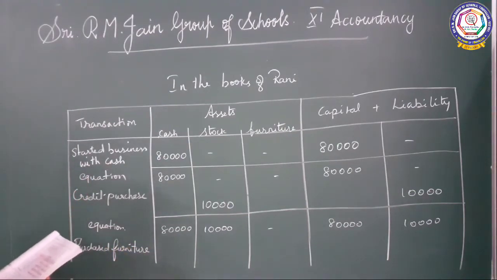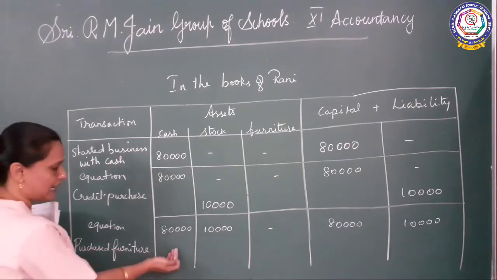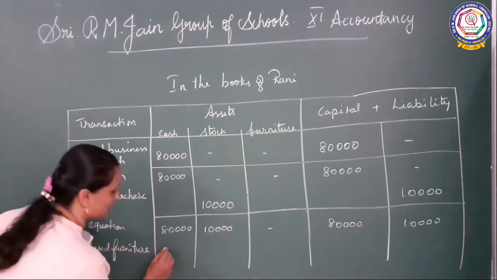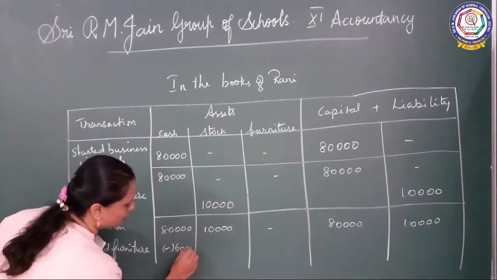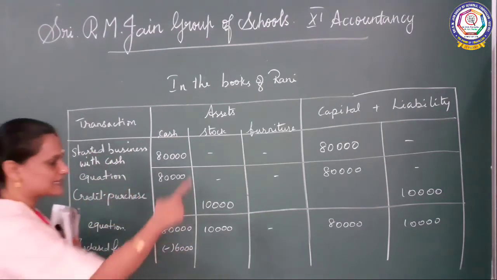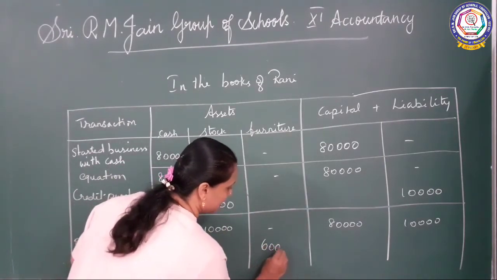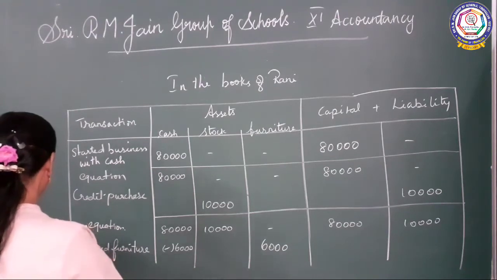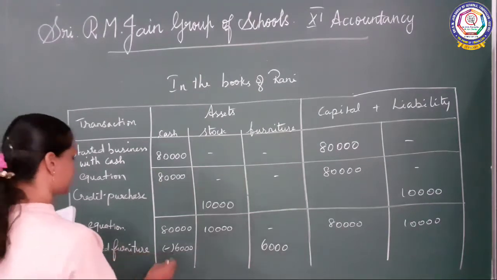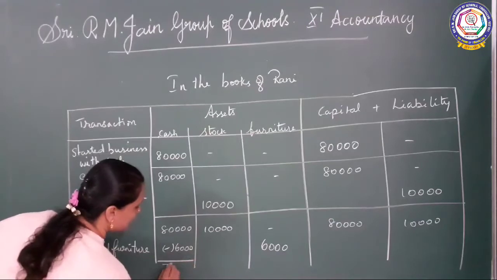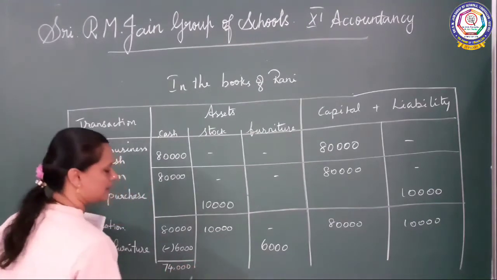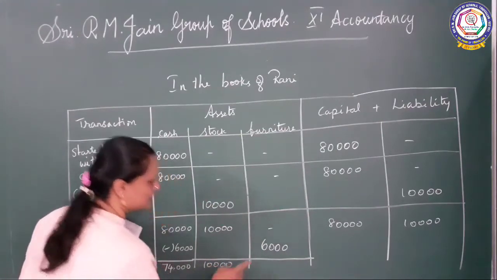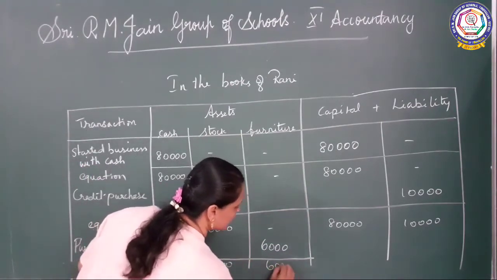How much? For cash. So taking the amount from cash and buying the furniture. How much worth? 6,000 minus 6,000 here. Okay, but 6,000 worth of asset is coming here, isn't it? Do you understand? So how much is it coming? 6,000 minus 6,000, no? So here you will be getting 74,000. It will never affect. So 10,000. Here 6,000.